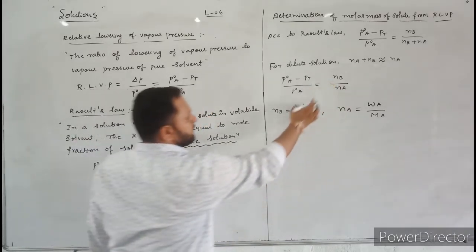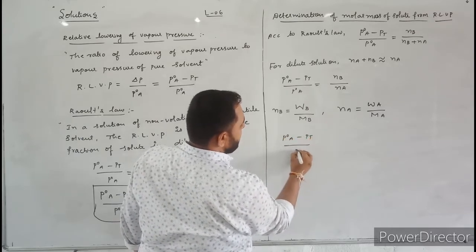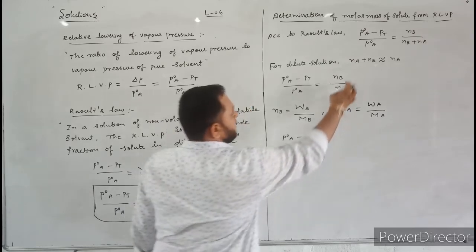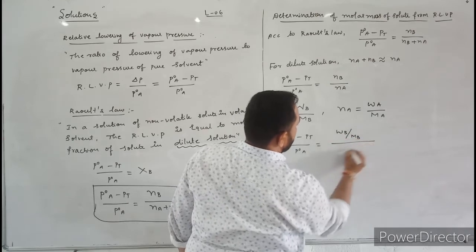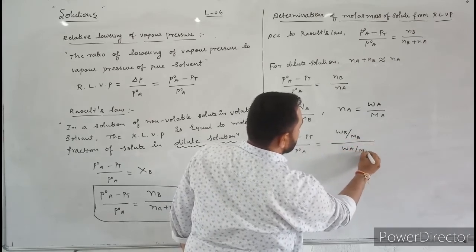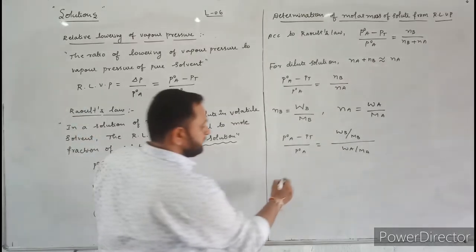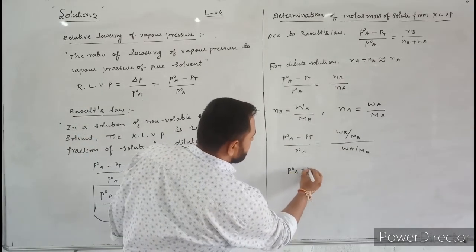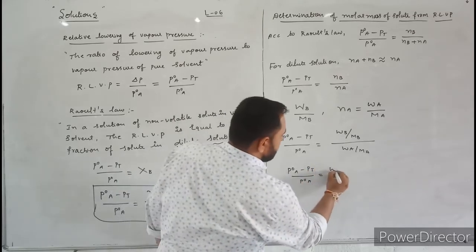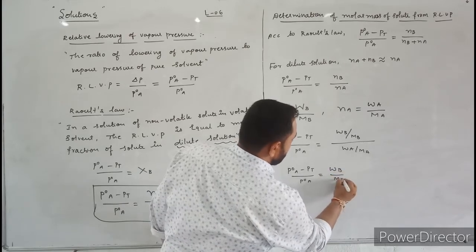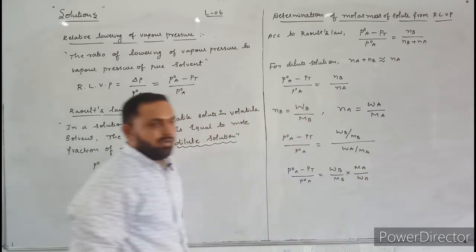If you substitute in this equation, you will get: P naught A minus Pt divided by P naught A is equal to Nb, meaning Wb divided by Mb, divided by Wa divided by Ma. Next, just rearrange this equation: P naught A minus Pt divided by P naught A is equal to Wb divided by Mb into Ma divided by Wa.